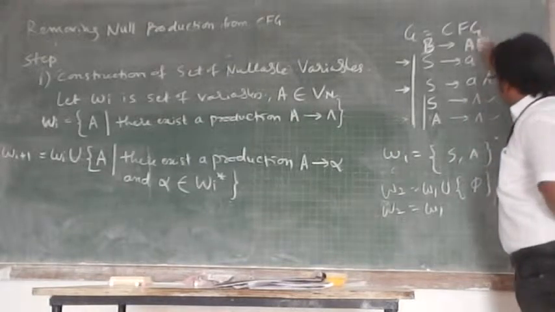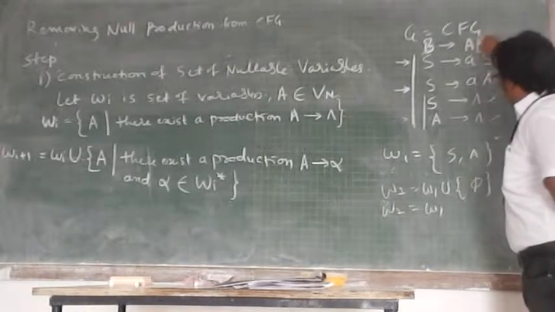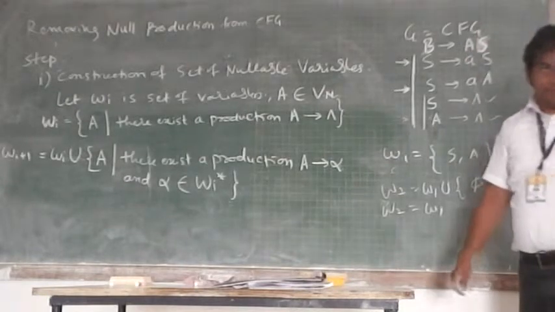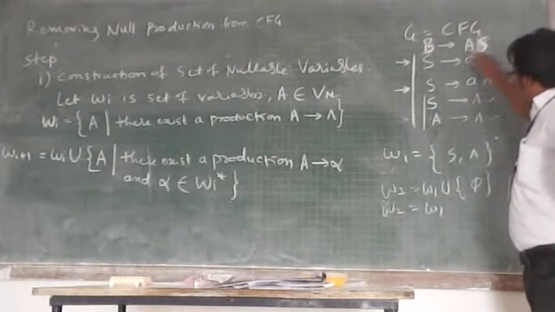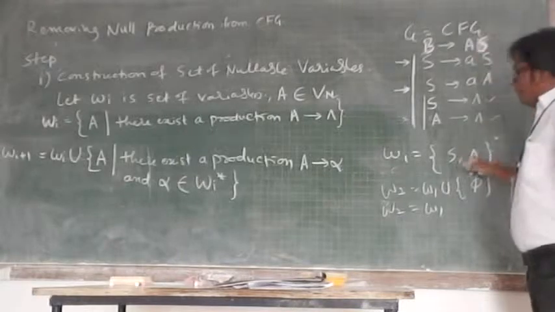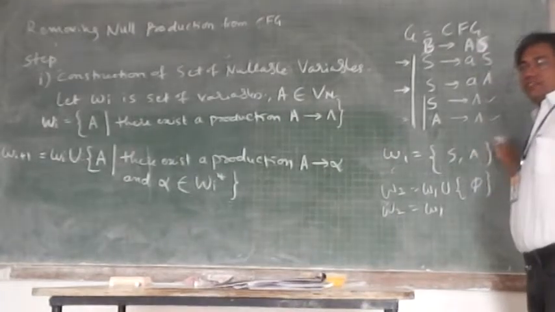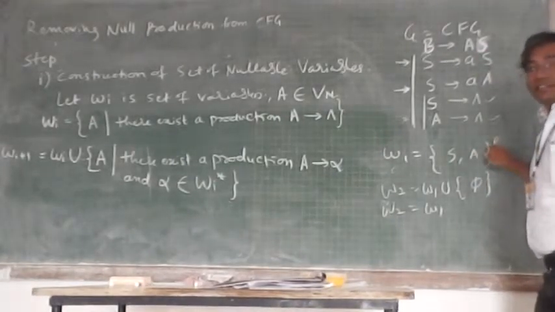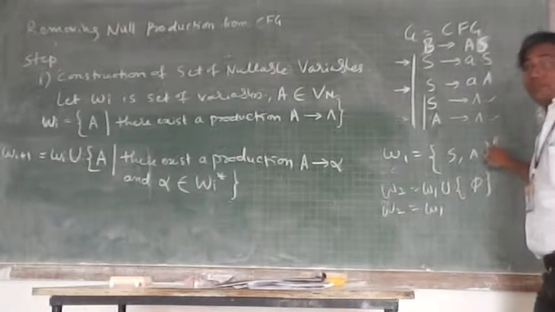A B AS, suppose AS है, if so is it possible that AS can be produced from this closure S A closure? S A closure से AS प्रोड्यूस कर सकते हैं हम लोग?